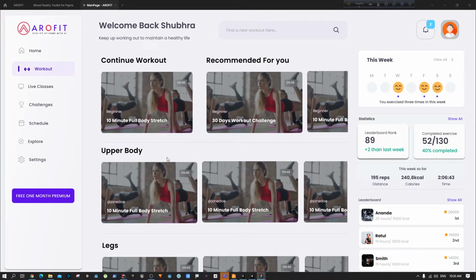In the workout section we have some other exercises as well, so they can click on an exercise and then go directly to that particular page to do the exercise. And like I said, there is a leaderboard on the right-hand side that will show you your position, and you'll see other people as well who are doing well. So yeah, this is the current progress of the UI. Not much in the other few parts here.